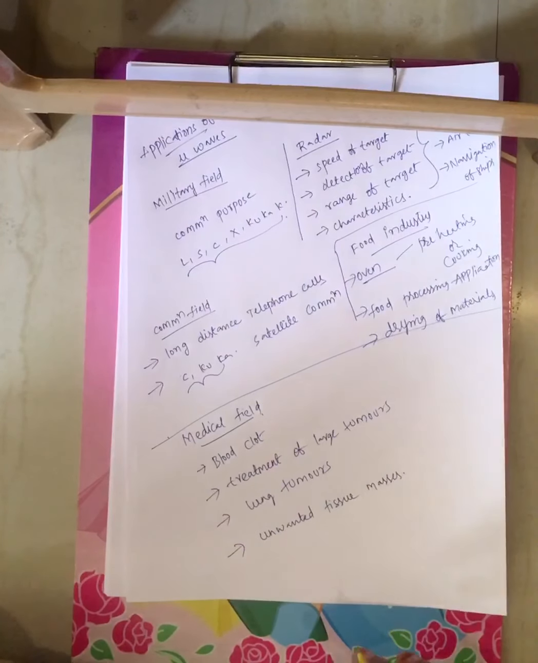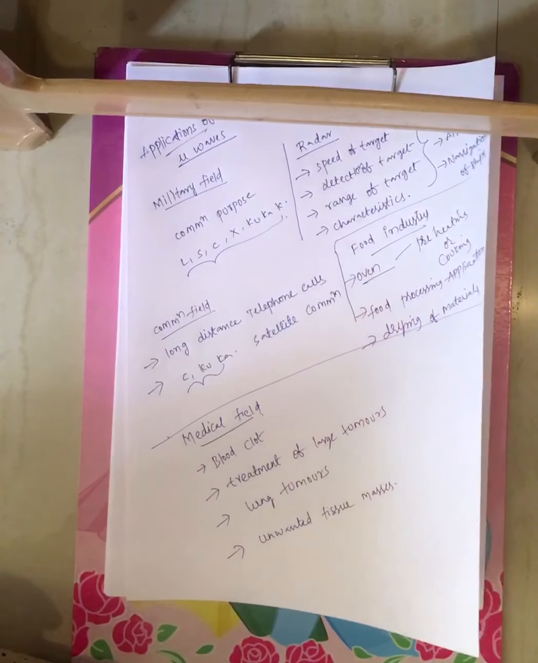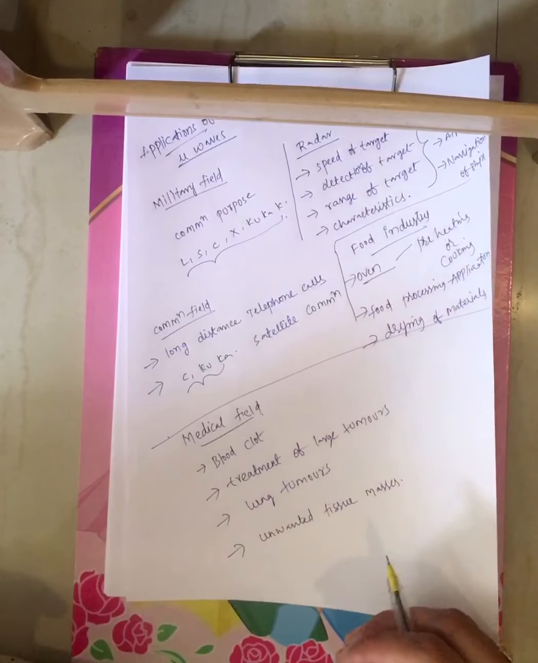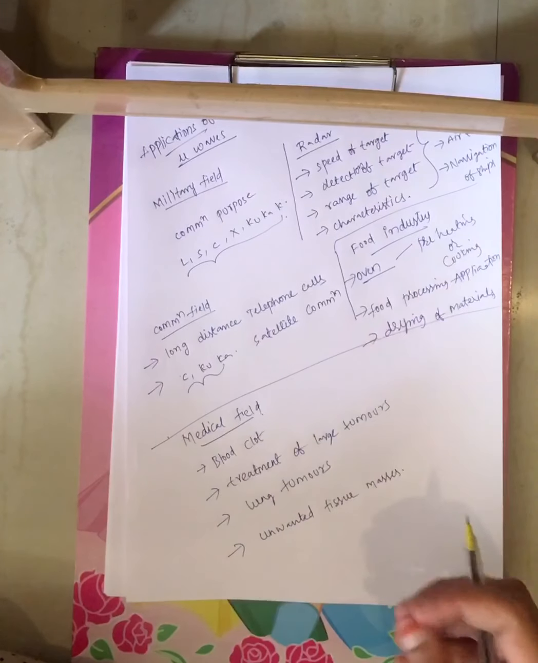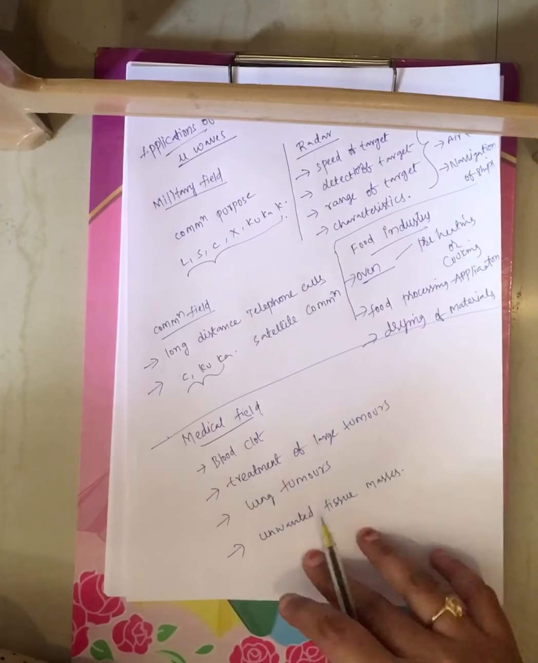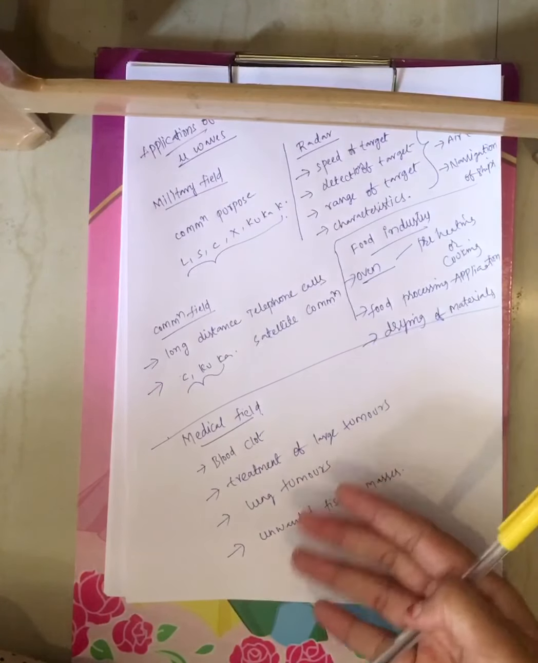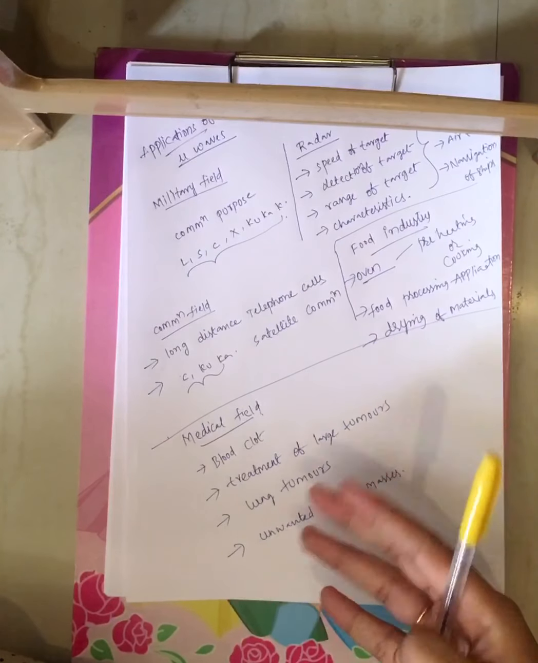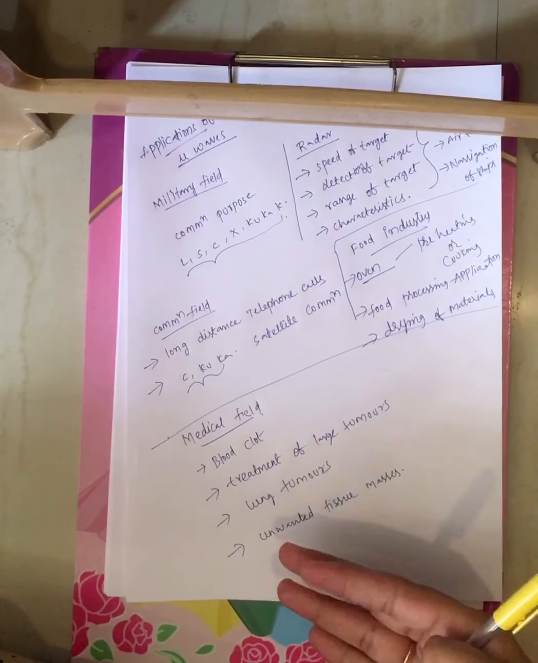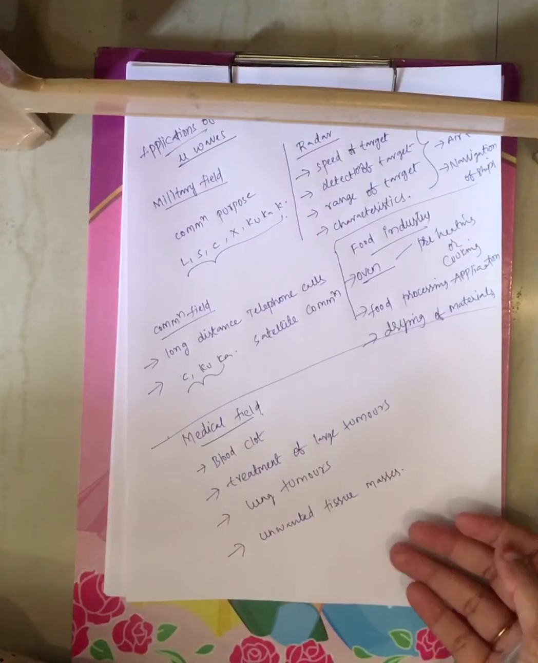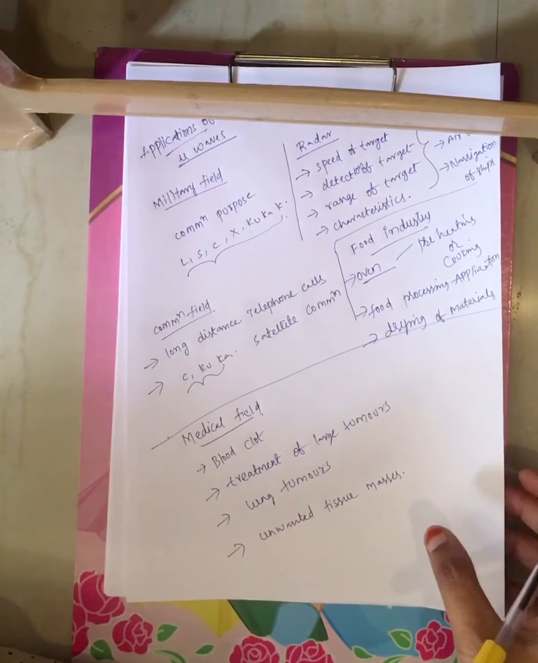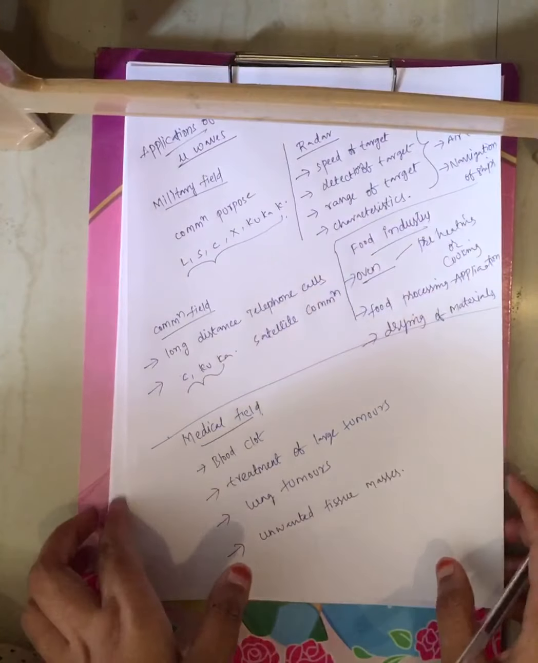Now coming to the medical field, the applications of microwaves are, you can treat large tumors. If there are any large tumors present in the human body, once those are identified, those can be treated using these microwaves. Another one is blood clots, which once identified can be treated using these microwaves. And lung tumors, and any unwanted tissue masses, can also be cured by using these applications of microwaves. These are the different applications of microwaves in several fields, right?